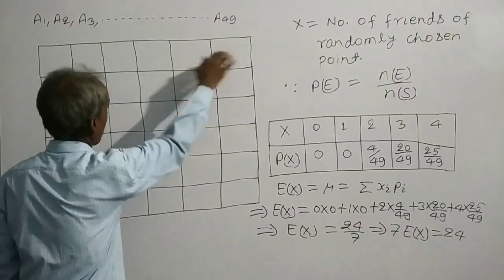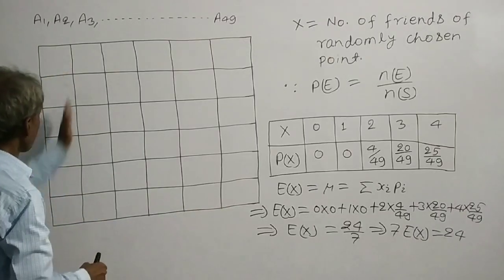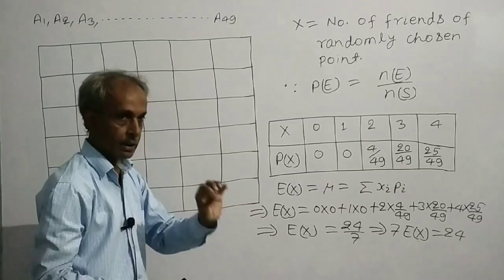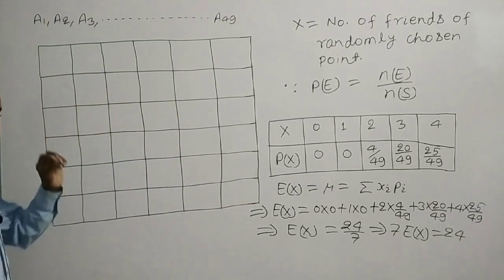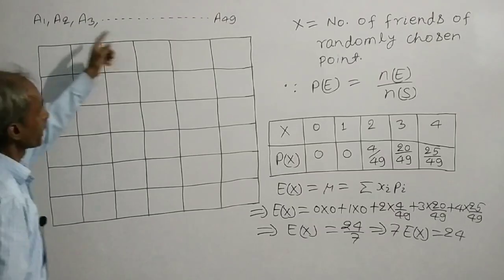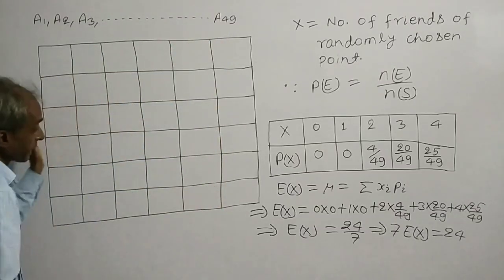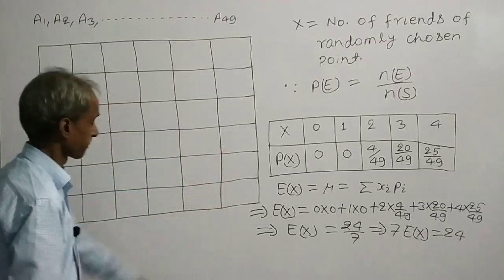7 horizontal lines and 7 vertical lines intersect at 49 points. Suppose A1, A2, A3, up to A49 are the 49 points of intersection in the figure.